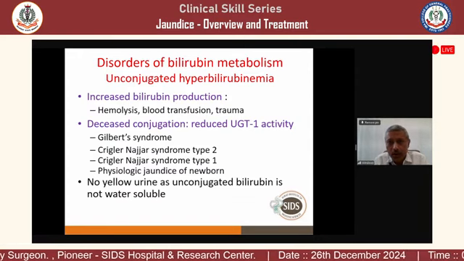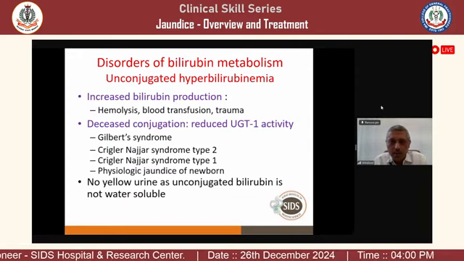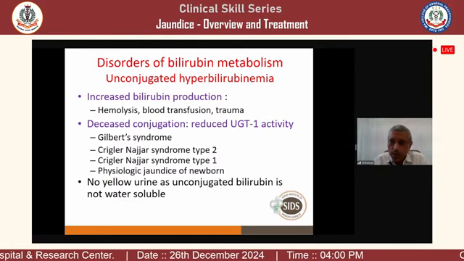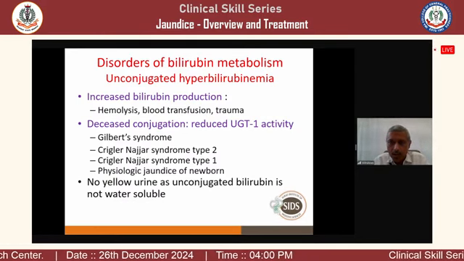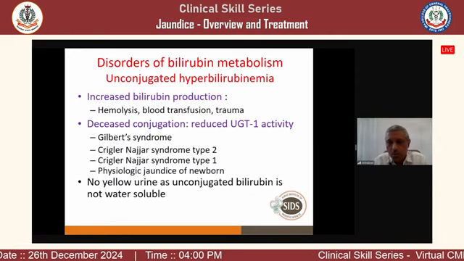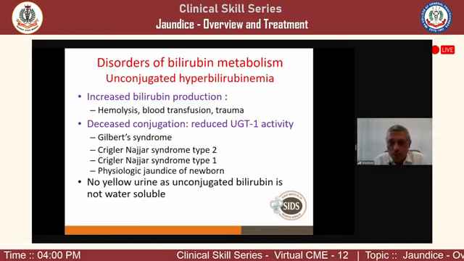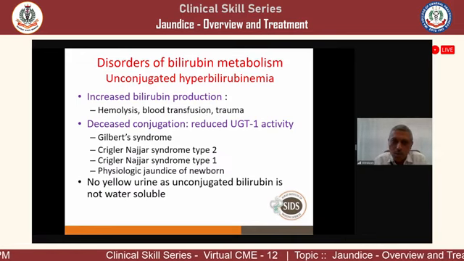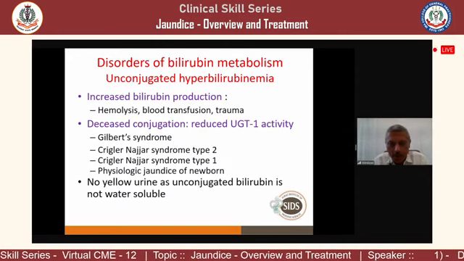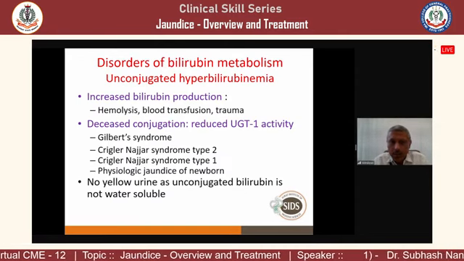What are the causes of unconjugated hyperbilirubinemia? The first is increased bilirubin production because of hemolysis, multiple blood transfusions, or trauma. Trauma, because even muscle injury will lead to high bilirubin formation, as myoglobin also leads to heme and then more bilirubin production. So that is about hemolysis.